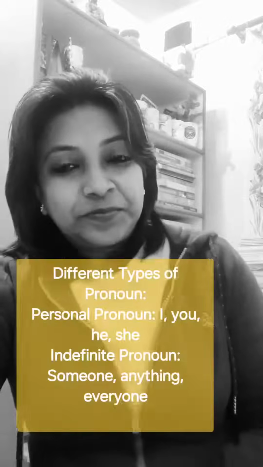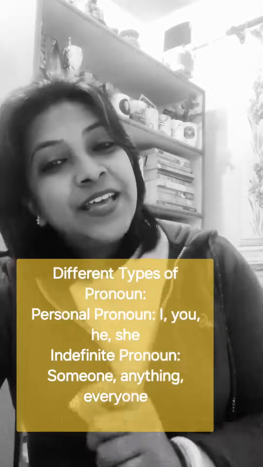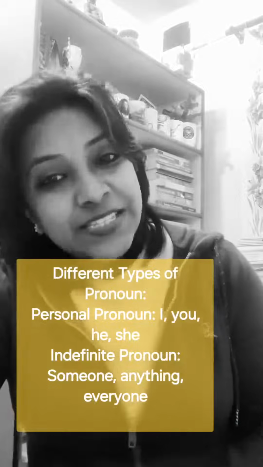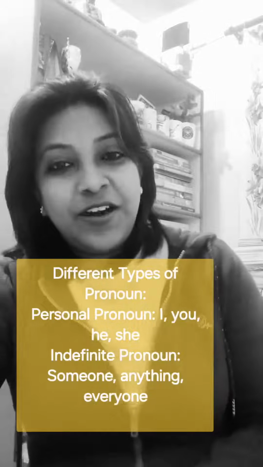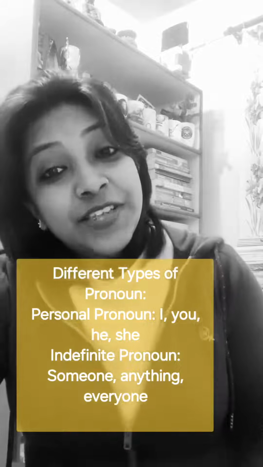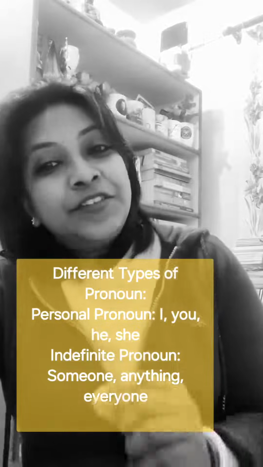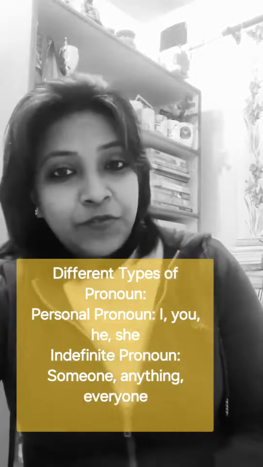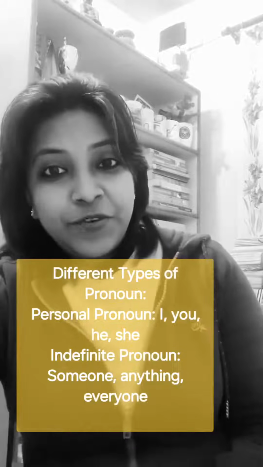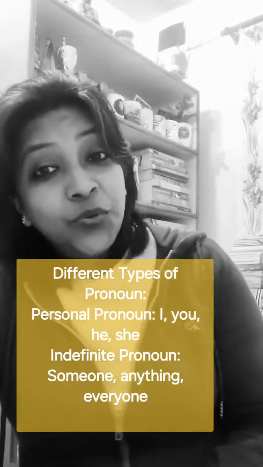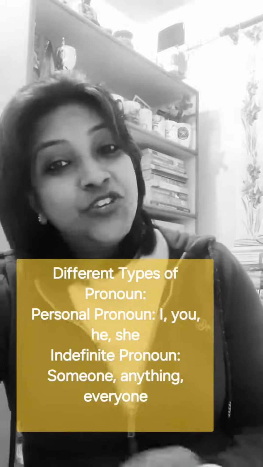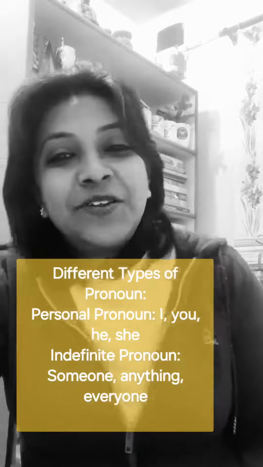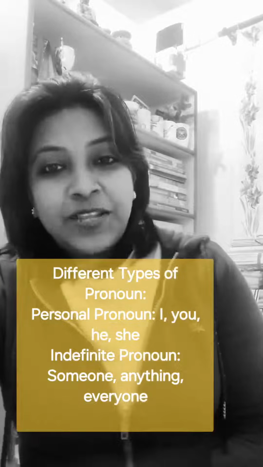Now the next category is pronoun. Pronoun is a word that is used instead of a noun, in the place of a noun. Now there are again different types of pronoun. The very first one is a personal pronoun for a particular person or a thing. For instance, I, you, we, he, she, they. These are all examples of personal pronoun.